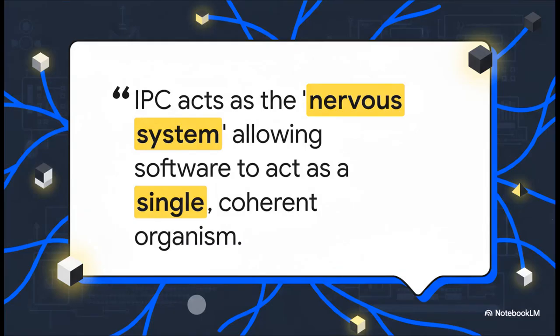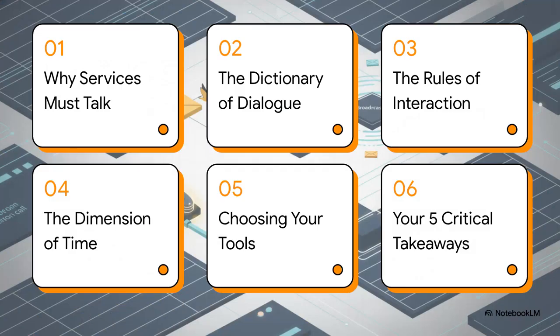And this idea of a nervous system is absolutely perfect. Think about it. Without communication, all you have is a bunch of isolated parts just sitting there. IPC is what lets them coordinate, react, and actually work together as a single organism that can solve really complex problems. So here's how we're going to break it all down.